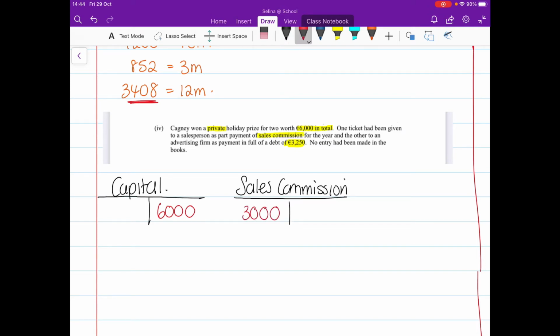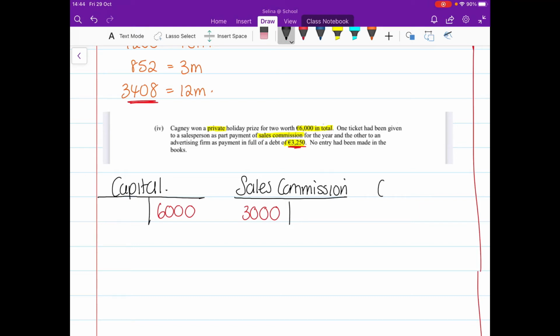Okay, the second ticket was given to an advertising firm as payment in full of a debt of €3,250. So we owed €3,250, and instead of paying the €3,250, we gave them a ticket worth €3,000, and that was in full settlement. So we owed them €3,250, and they accepted something worth €3,000, which means we got a discount. Okay, so we need to record that now.